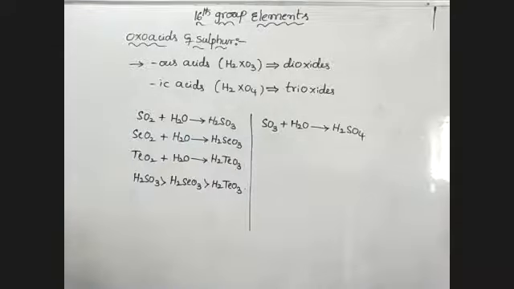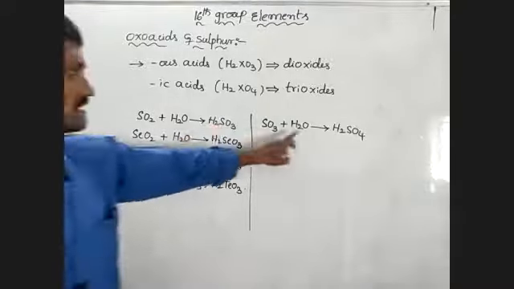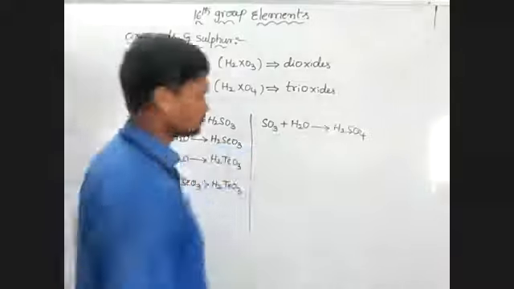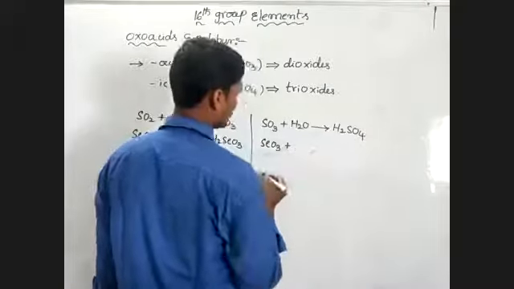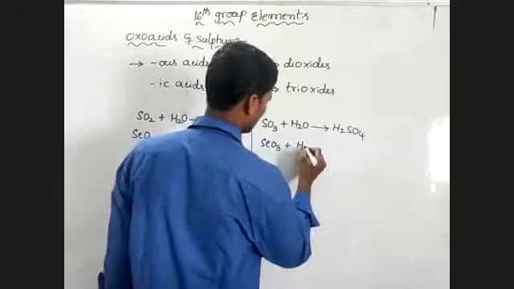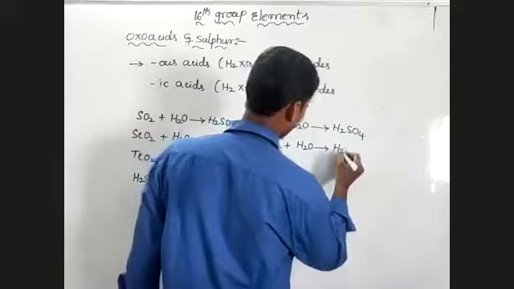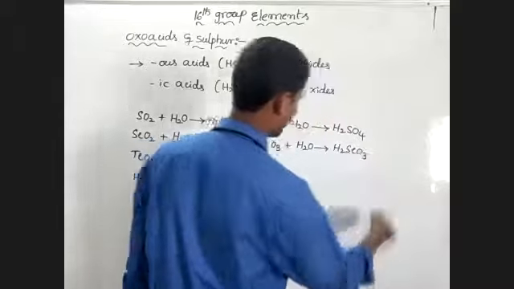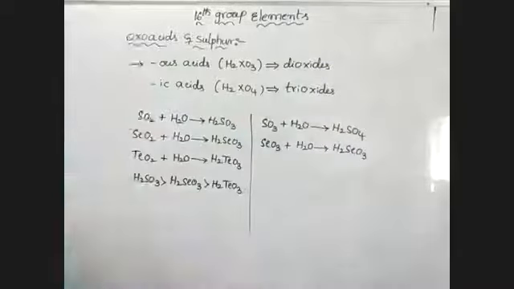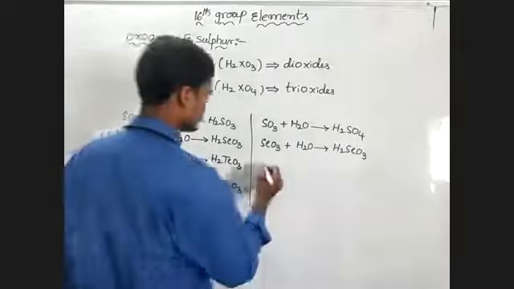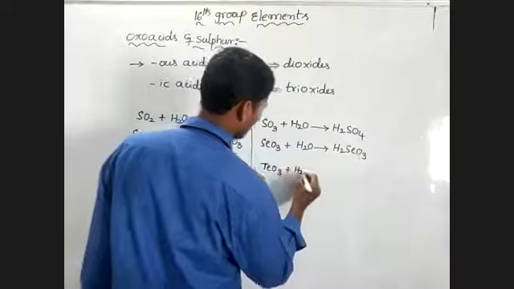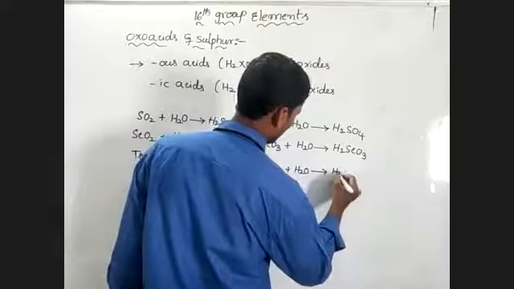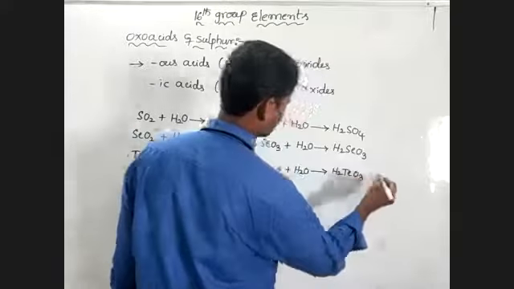Sulfuric acid, this is sulfurous, this is sulfuric acid. So next one, SeO3, selenium trioxide, reacts with water, it forms H2SeO4, selenic acid, and TeO3 reacts with water, it forms like this, telluric acid.